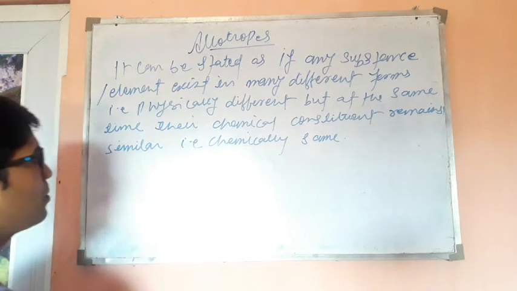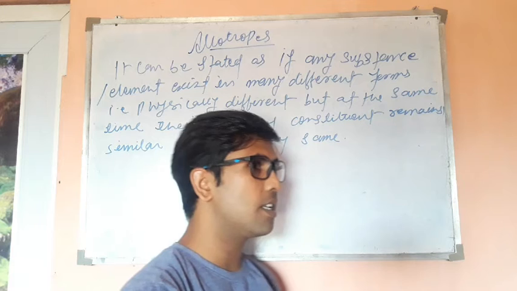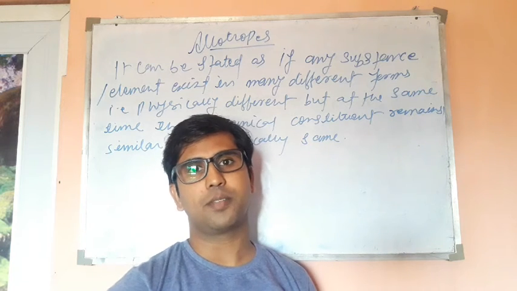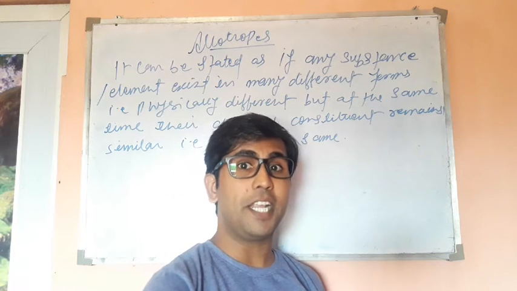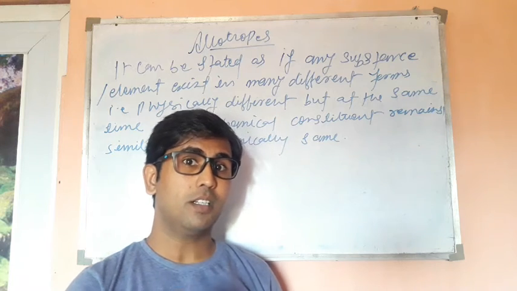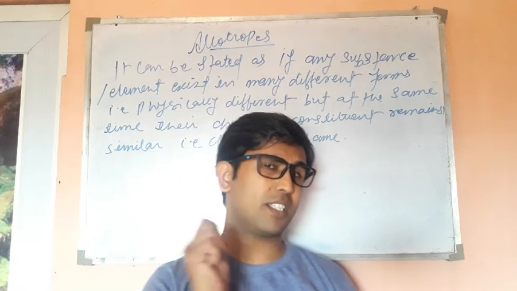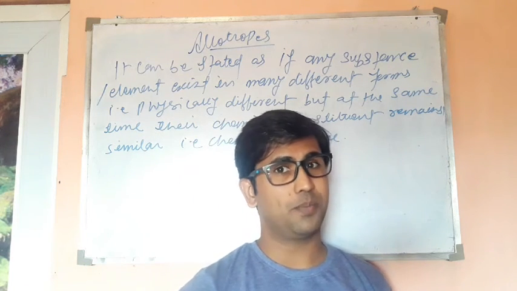So allotropes means a substance can exist in different forms, still maintaining the proper arrangement of the same atom or the same molecule.